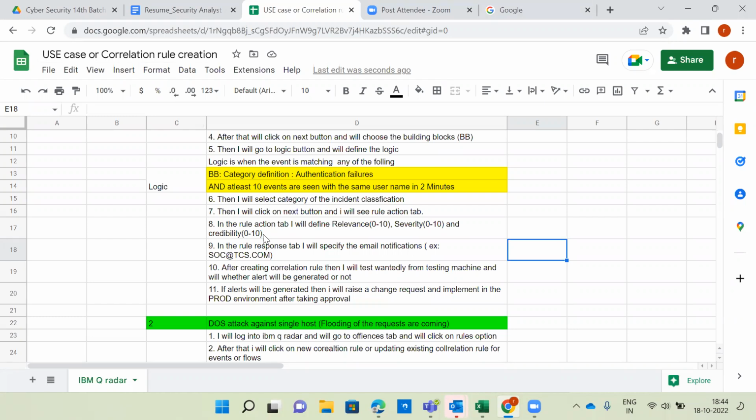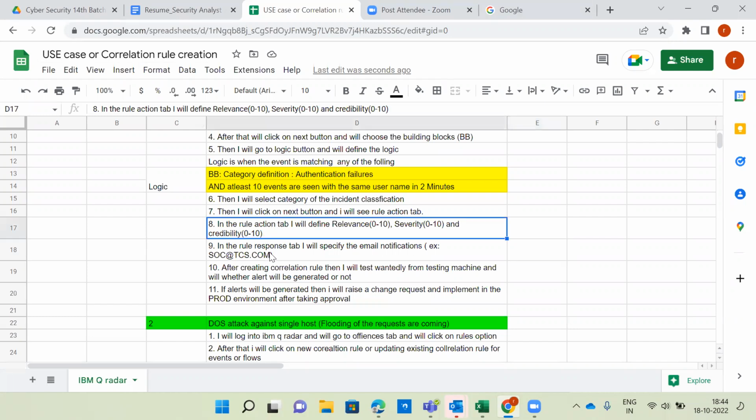In the rule response, so rule action is over, magnitude is defined. In the rule response, what is the rule action? Rule action means here we are defining the magnitude score. Rule response means here how the alert will be generated. You can see here it is already given.